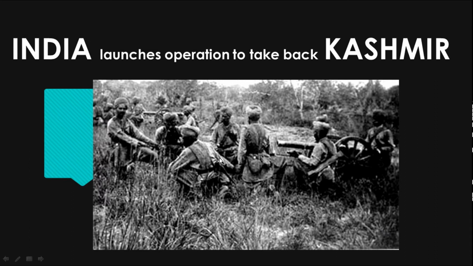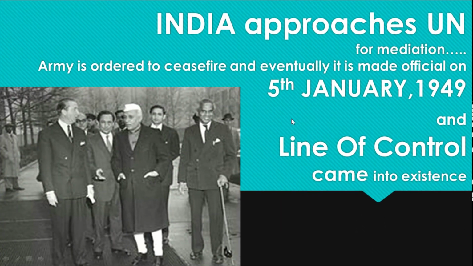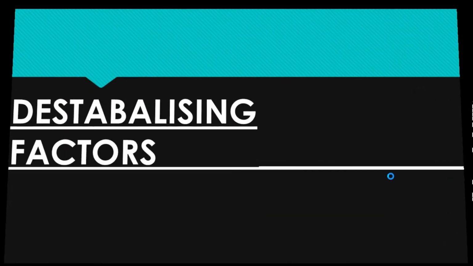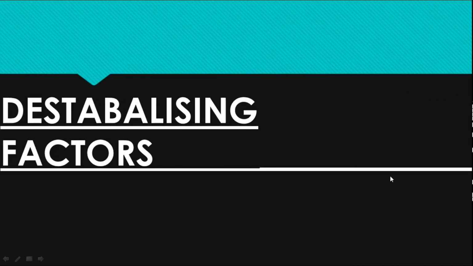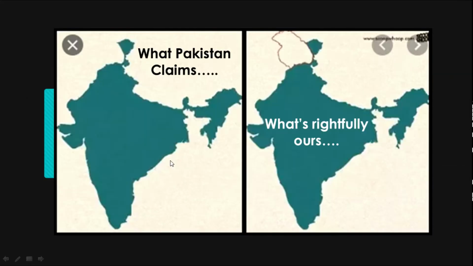Now India launches an operation to take back Kashmir because it was now our territory and Pakistan was illegally occupying the territory. What happened is India approached the UN for mediation. An army was ordered a ceasefire, which was eventually made official on 5th of January 1949, and the line with time came to be known as the line of control. Now this was how the Kashmir issue developed. Now this is the situation that is still there, and the destabilizing factors we'll discuss now.